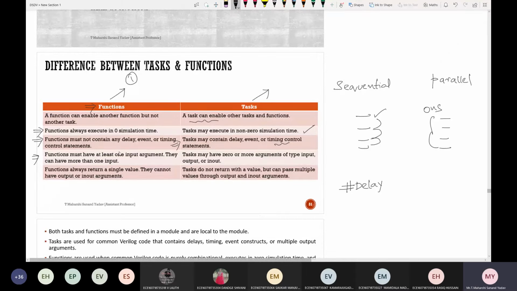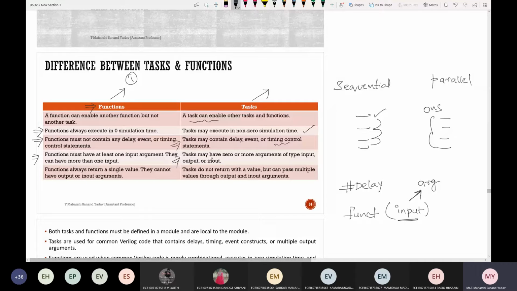Next, functions must have at least one argument, meaning the function takes some input. This input is nothing but an argument. I hope you know about call by value and call by reference concepts. That much depth is not needed here, but you need to understand that in functions, you can pass something from one place to another. So here it can have an argument.